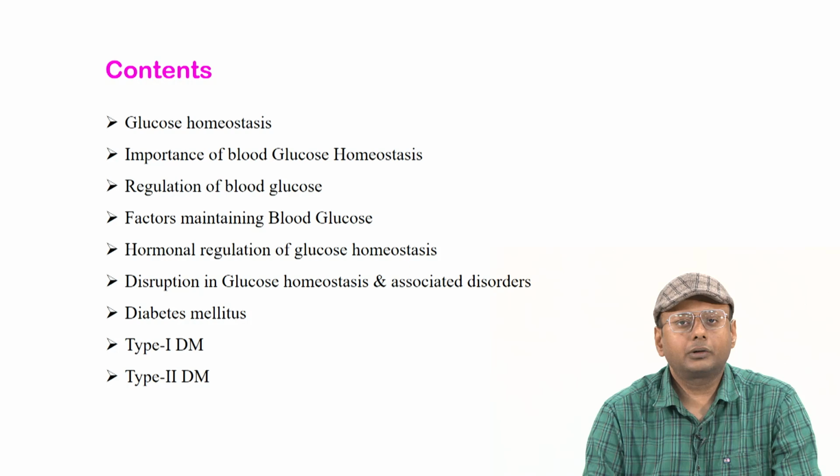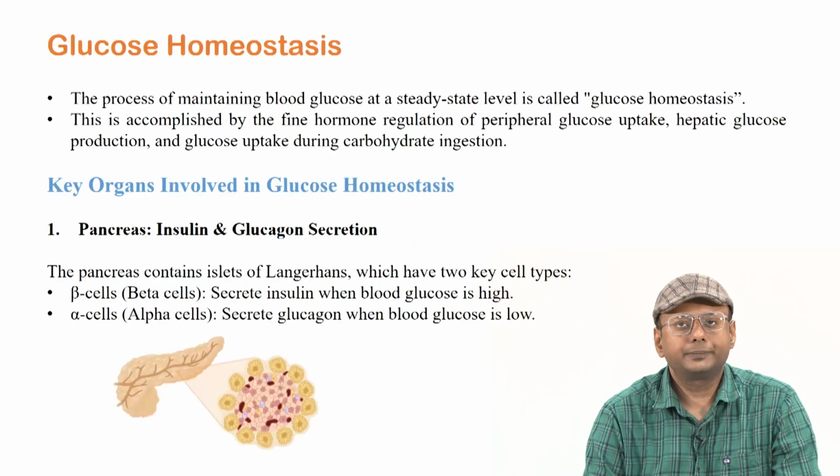Then we will find out the different hormones that play an important role in the regulation, and after that we will see what happens if any disruption occurs in glucose homeostasis. The disease that develops after the glucose disturbance is called diabetes mellitus, and the different categories of diabetes, for example type 1 and type 2, will be thoroughly covered.